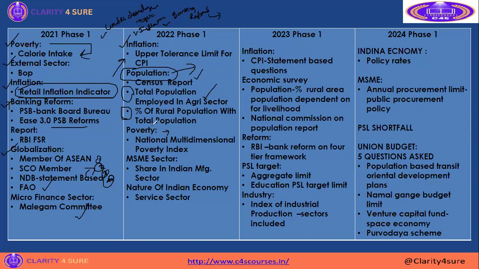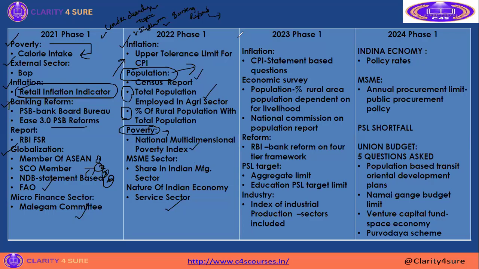See, poverty questions have also been asked in this particular year. The poverty question was report based, index based: the National Multidimensional Poverty Index, they asked India's rank. Then MSME they asked, the share in Indian manufacturing sector, what is the share of MSME sector. Then nature of Indian economy: they gave four options and asked which of the options come under the category of service sector. One of the easiest questions asked in the 2024 phase 1 examination.